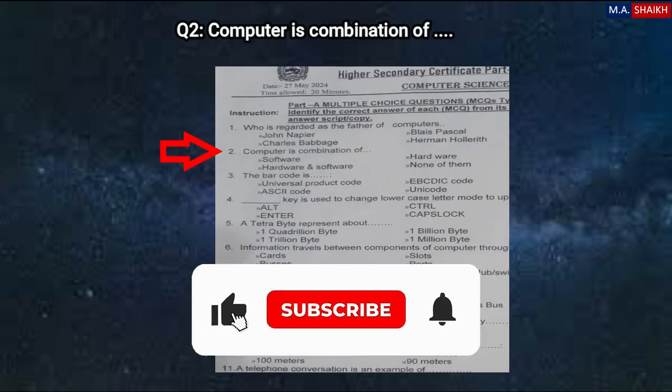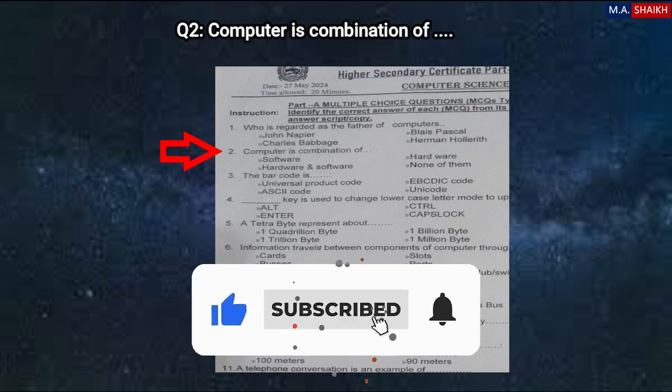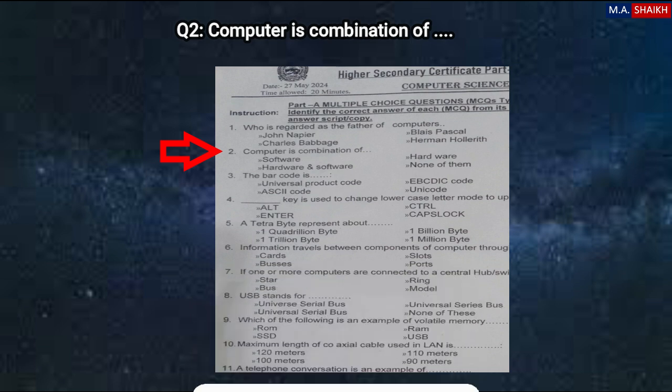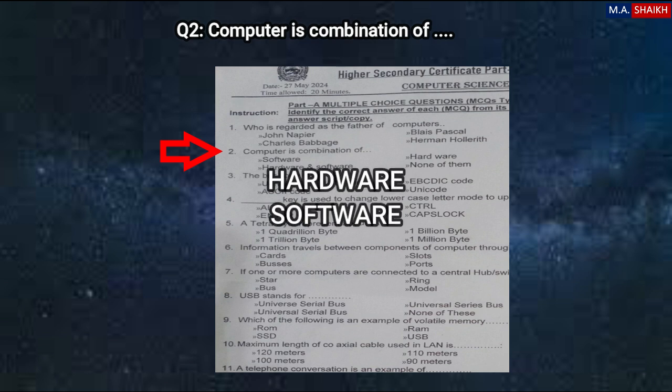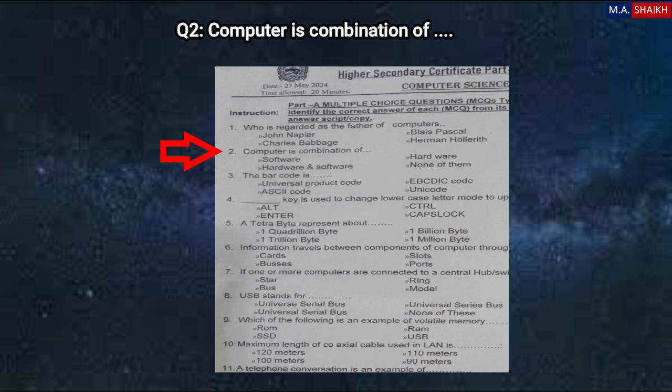Question number 2 is, computer is a combination of, again four options are given: software, hardware, hardware and software, none of them. So the correct answer is hardware and software, because both are necessary for the computer. Without software it does nothing, and without hardware it is useless.